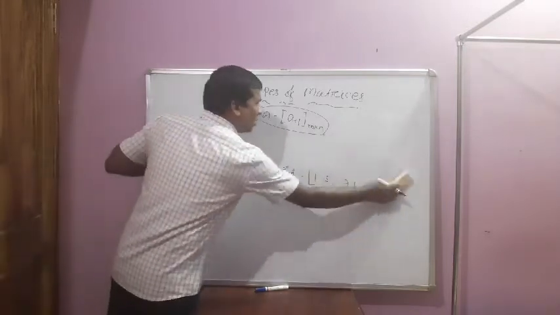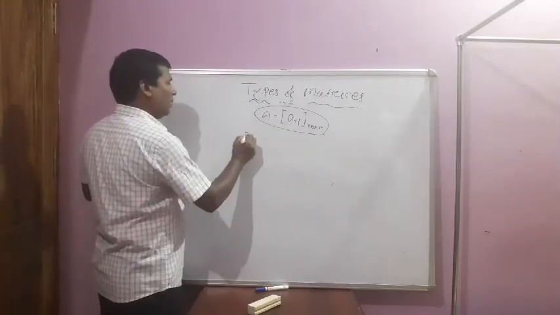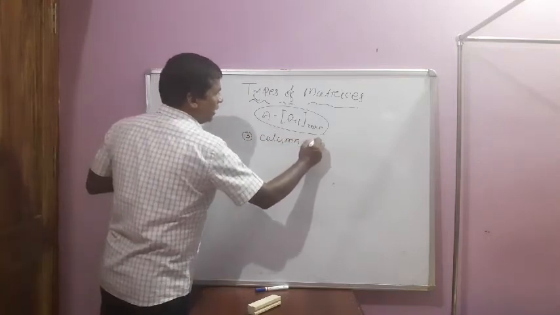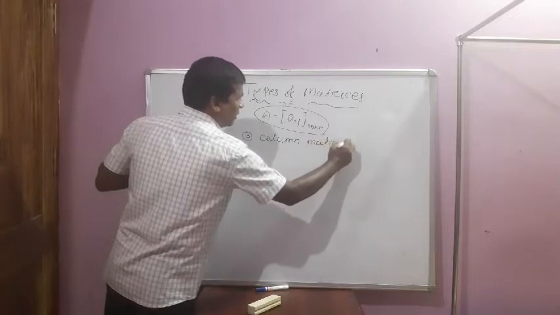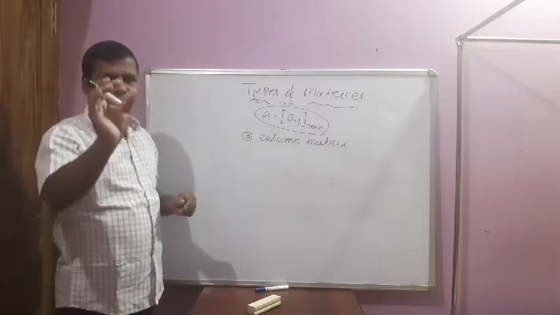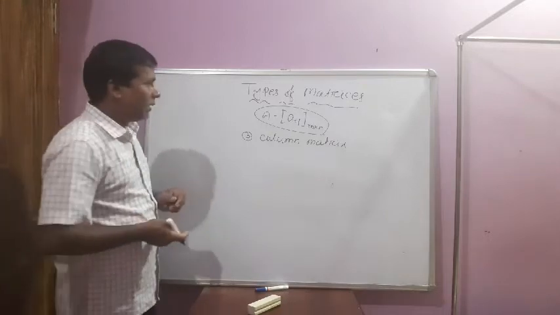Number 3, your column matrix. The system of arrangement in one column, that is known as your column matrix.